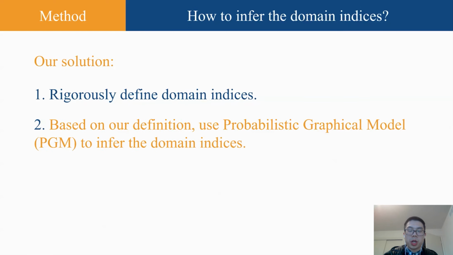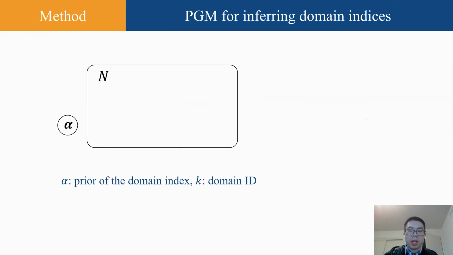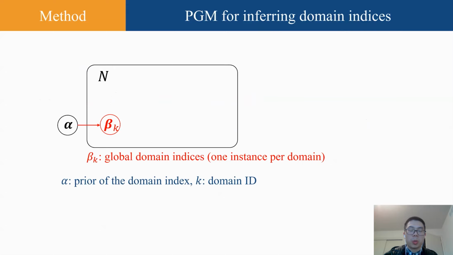With the rigorous definition of domain indices, the next step is to infer the domain indices with PGM. The generation process of our PGM can be characterized as follows. Suppose we have n domains in total. First, we will use a prior to generate global domain indices. This is 1 per domain. Here, k refers to the domain ID.